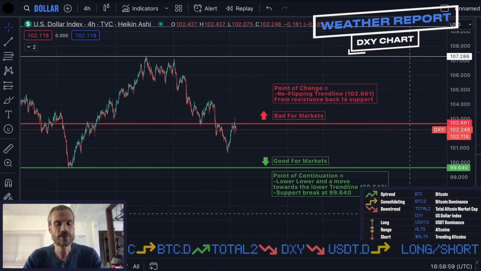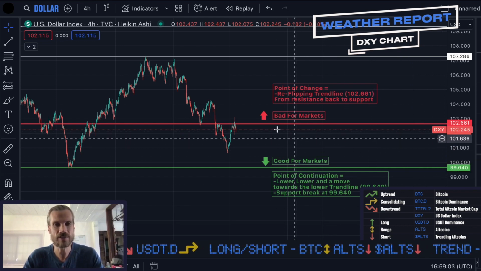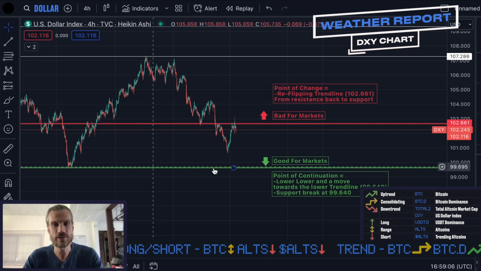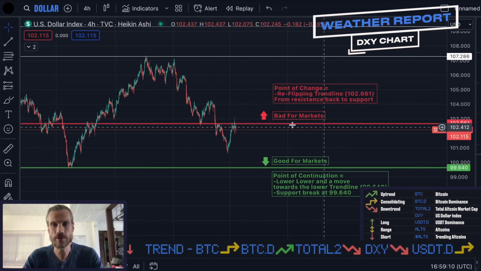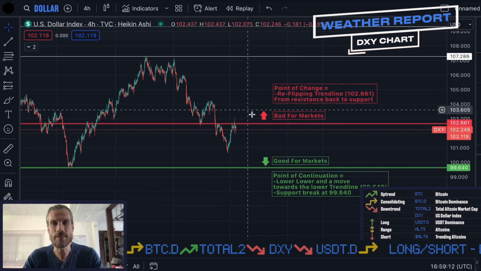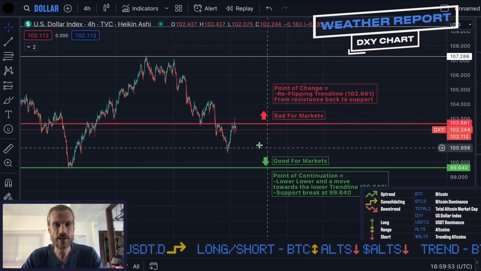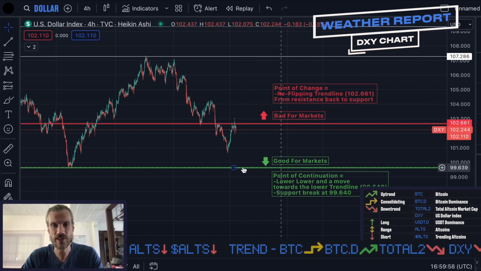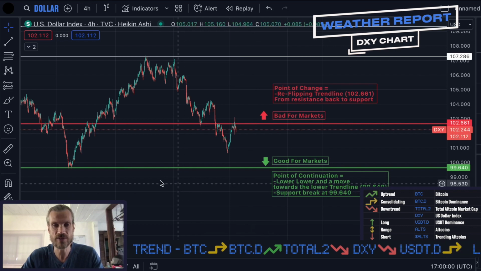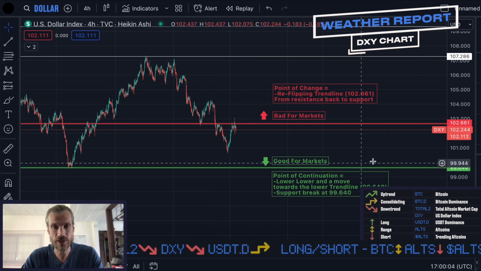This is the dollar, currently in a downtrend, which is good for markets. However, there are indications of potential trend change. This is long-term support here, and of course, any reflipping of this trend line at 102.661 from resistance back to support would be bad for markets. Point of continuation would be a lower low around here, and of course, continued movement down towards this trend line here at 99.640. Even better would be a support break, but this is, as I said, long-term support, so watch for a bounce here.